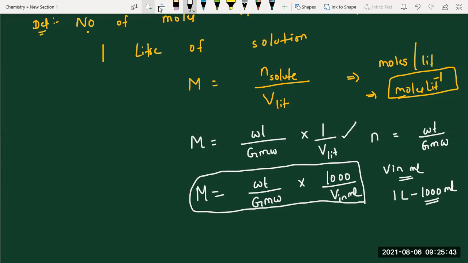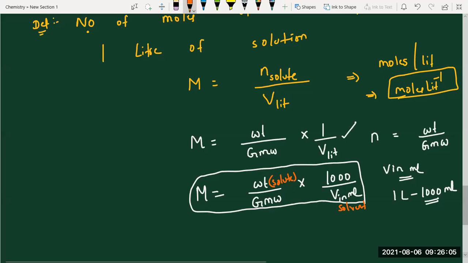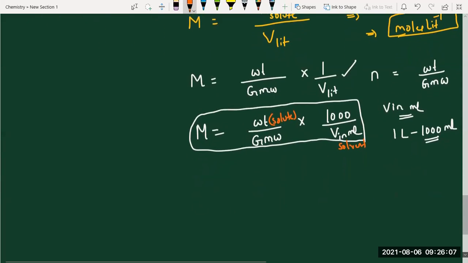Students, clear? If you are confused, I will tell you one point. This is weight. Which weight is it? Solute. Okay. And this is what? Solvent. So we have to remember: solute, solvent, solution. Molecular weights and all, they won't give, students. I'll give you some questions and you will come to know.